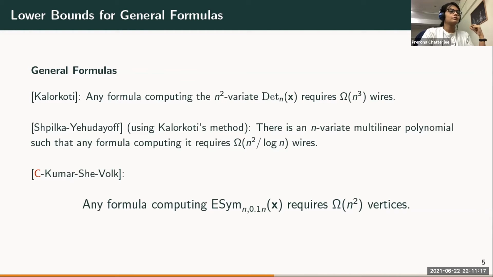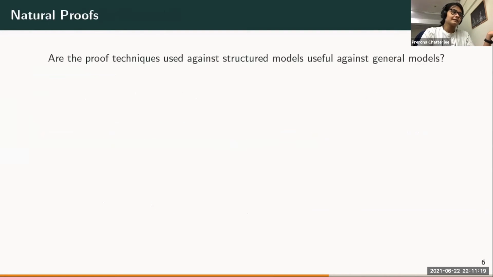Okay. So it's clear now that we know very good lower bounds for structured models, in particular, we saw constant depth models. Whereas for general models, we seem to be very far from our ultimate goal of proving superpolynomial lower bounds. So the question is, are the proof techniques that seem to work so well for constant depth models or other restricted models, are they useful against general models?